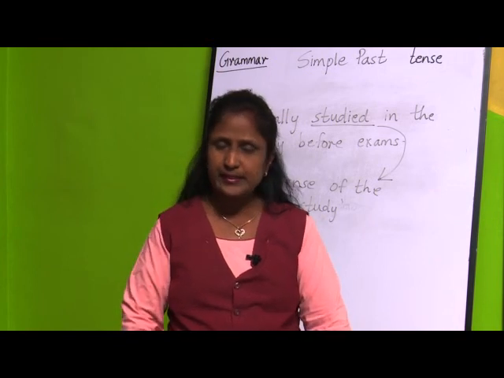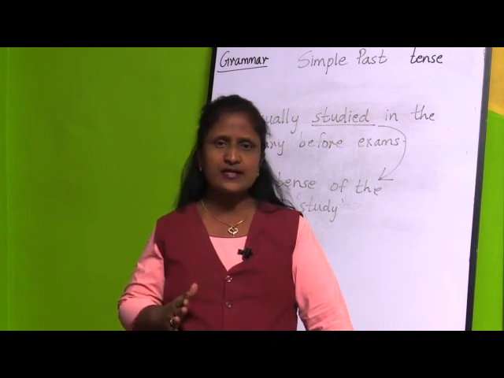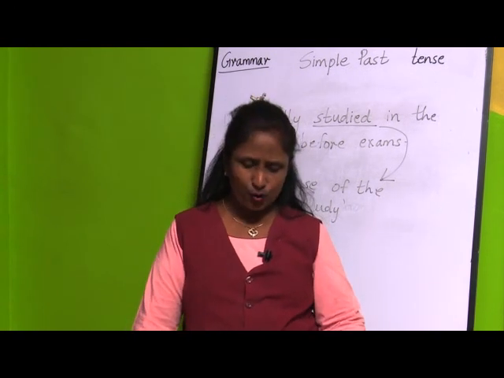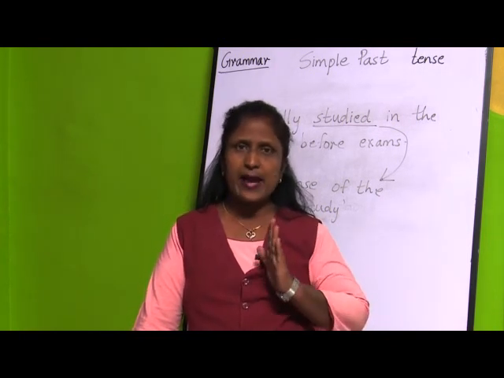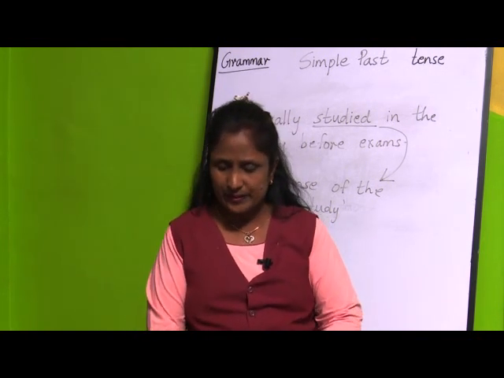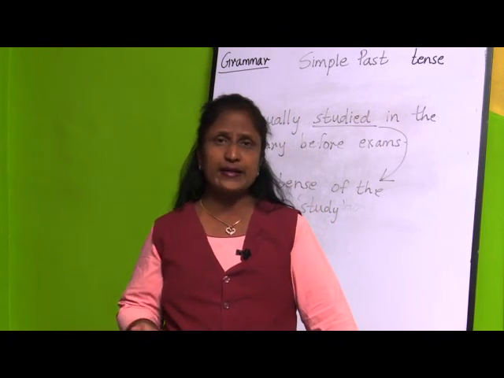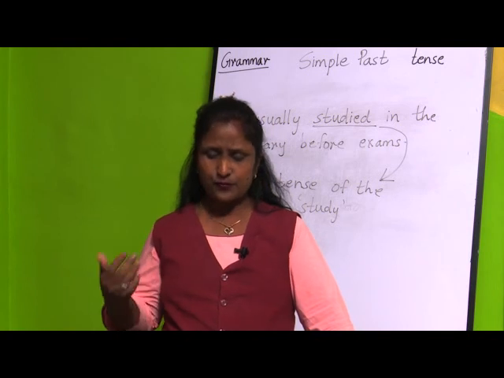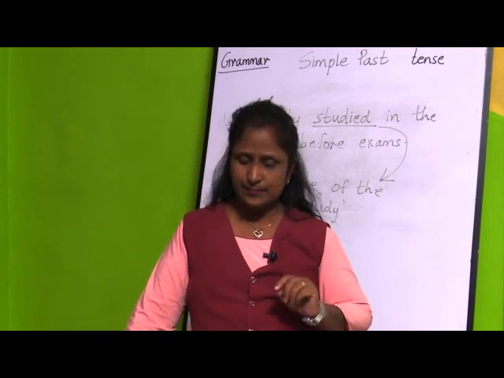So we will be completing these two lessons, that is present perfect tense and simple past tense. So what is present perfect tense? Present perfect tense is about actions which have already been completed or have just been completed. And here we use the verb have or has plus past participle. And what is simple past tense? Simple past tense is about actions which took place sometime in the past, or which talk about habitual actions from the past. Those verbs are called simple past tense.